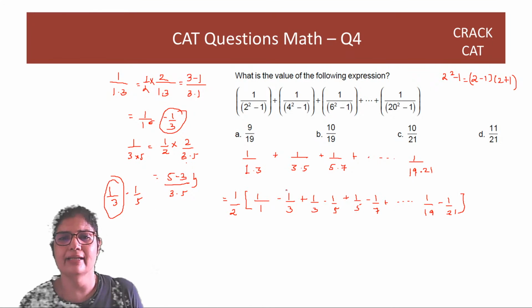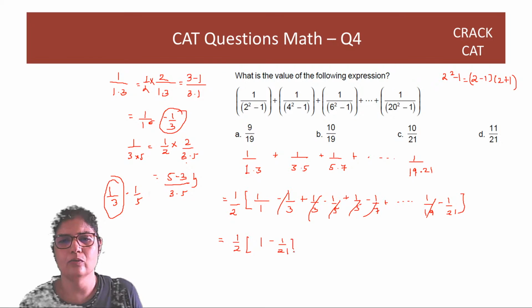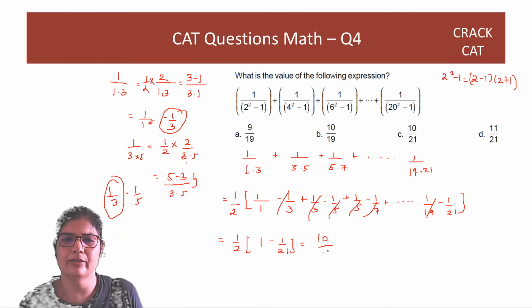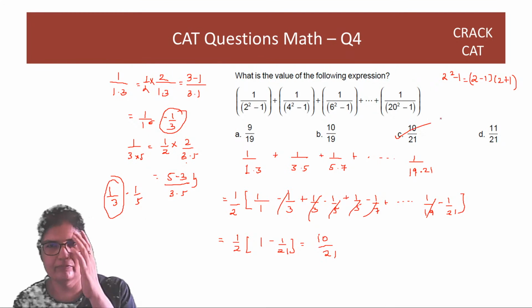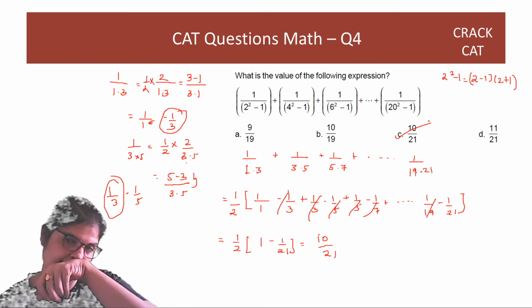So everything will get cancelled except the first term and the last term. So you will be left with half times 1 minus 1 by 21, which is 20 by 21, and multiplied by half will give you 10 by 21. So answer is option C. Right? Great. Let's move on to the next question.